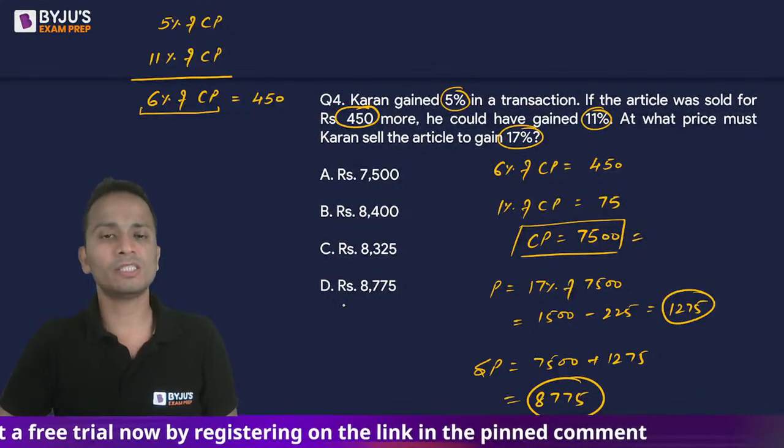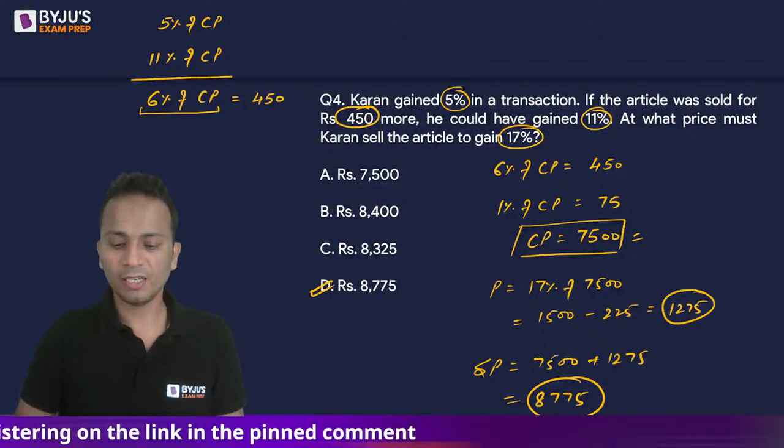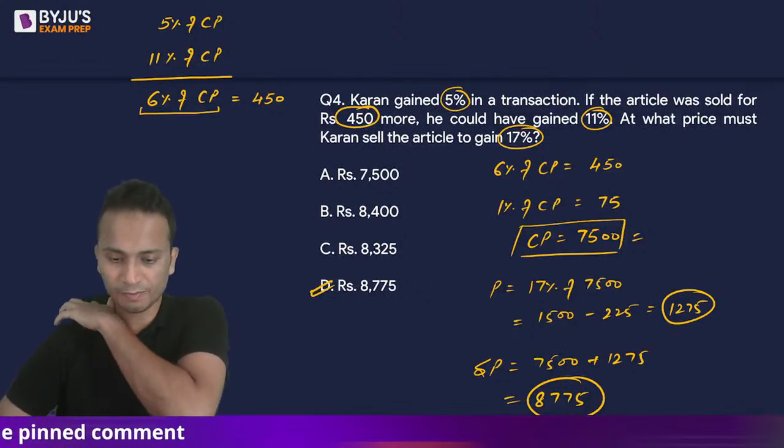So 8775 will be the selling price of this article for a profit of 17%. All right, great.